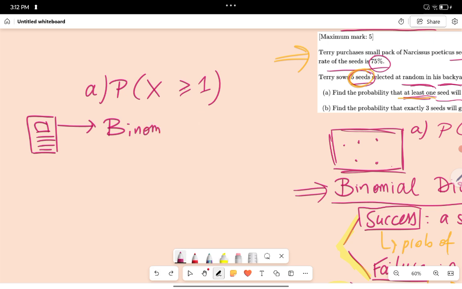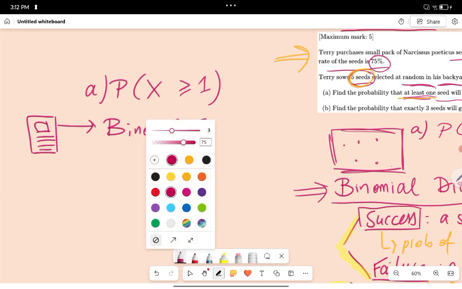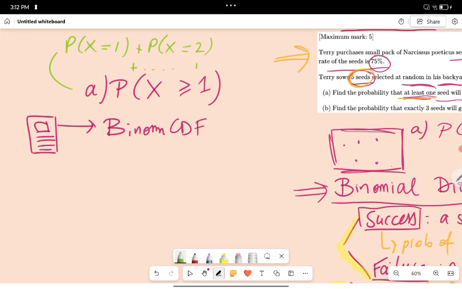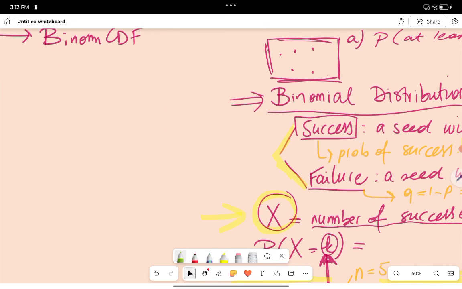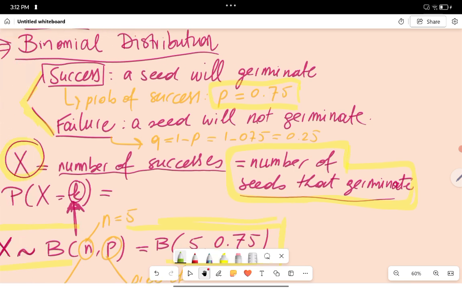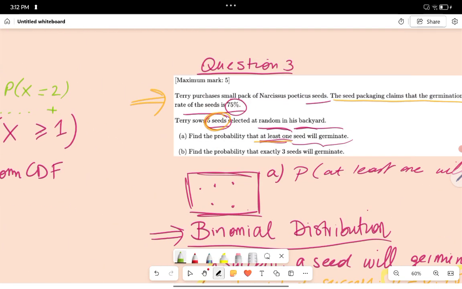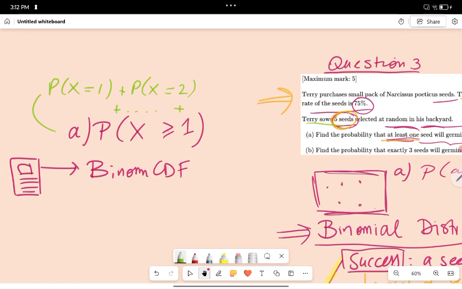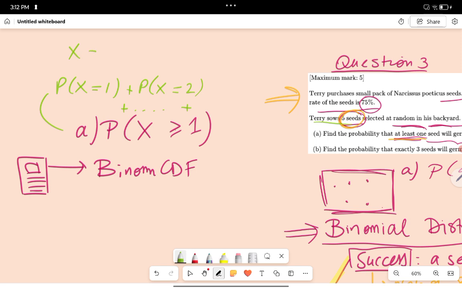We are going to do CDF because you could also have done it manually, because this is actually P of X equal to 1 plus P of X equal to 2 plus and so on. And what are the values of X? Number of seeds germinating. We have 5 seeds in total, so X will be either 0, 1, 2, 3, 4, or 5, right?